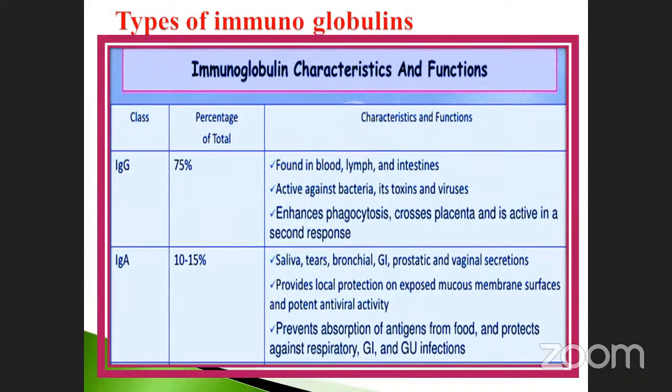And also it prevents the absorption of antigen from food and protects against respiratory, gastrointestinal and also genitourinary infections. These are another category. Okay, just note the percentage, where it is found, and the main functions of the antibodies.